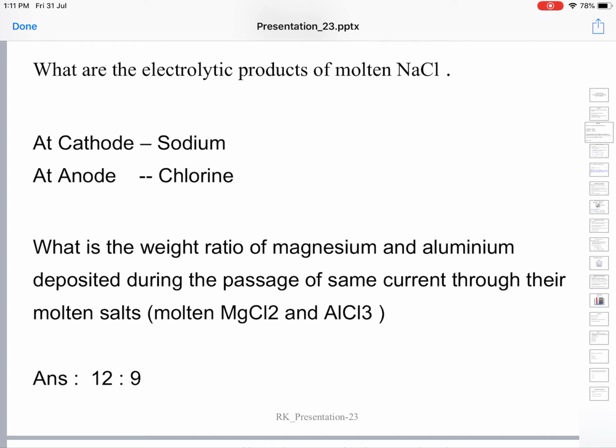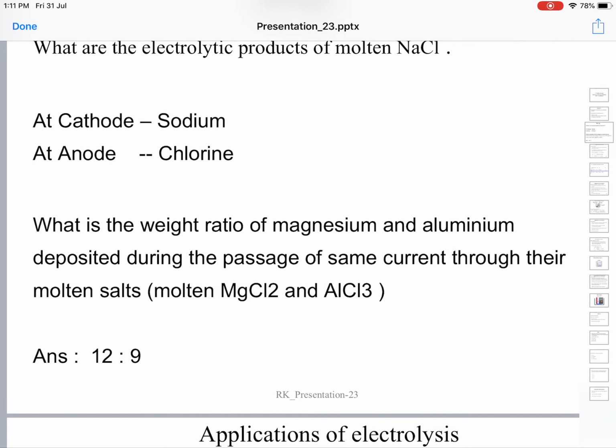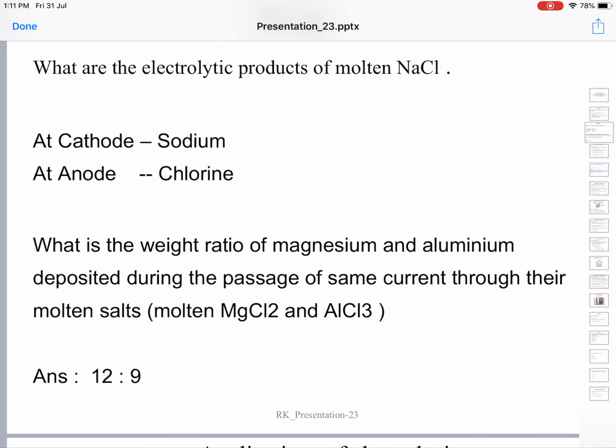This energy goes to break the interionic bonds, so in the fused state the ions are freely mobile. They are free from the influence of the other oppositely charged ions. Each ion can move independently by itself.